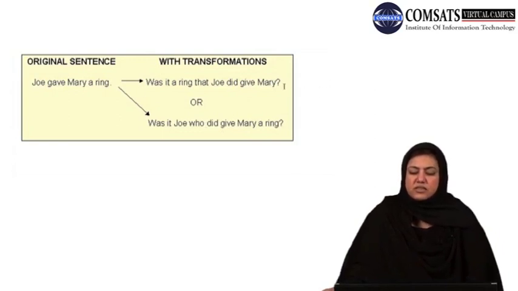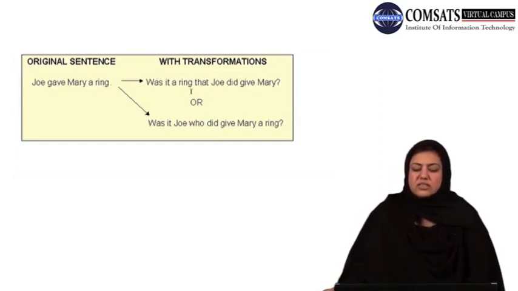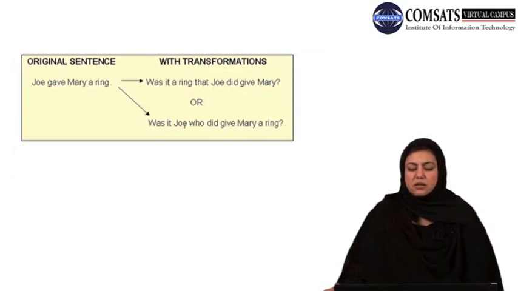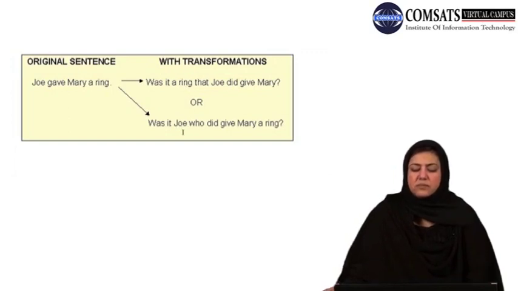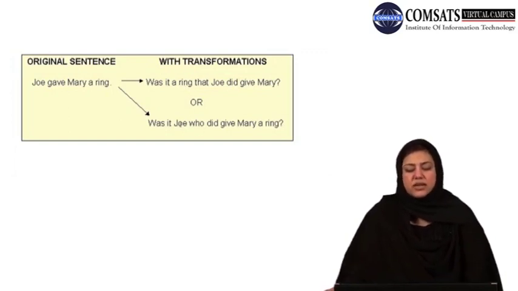It's interrogative. You can see the question marks in both cases, and you can see the use of was at the beginning as well, and you can see the cleft, the emphasis on the subject and the object. Here in this case, the object is brought at the beginning. In this cleft transformation, here the subject Joe is brought at the beginning.